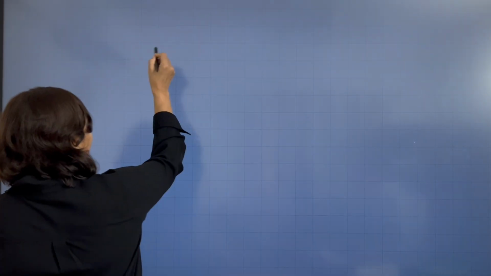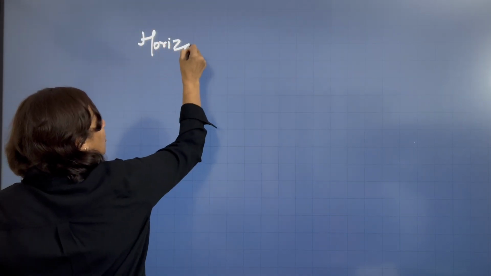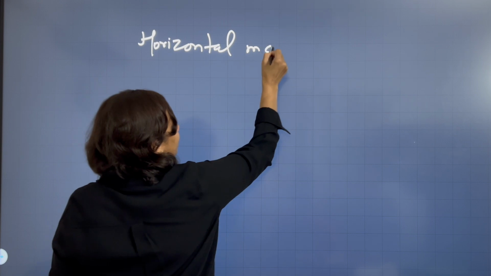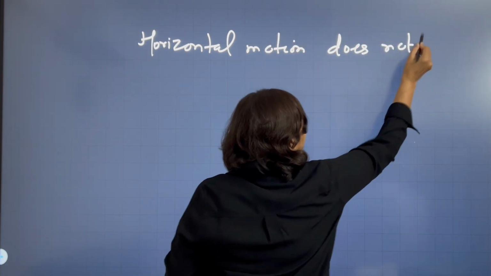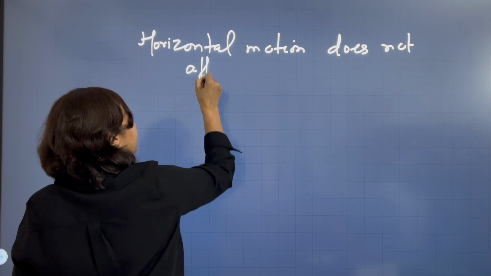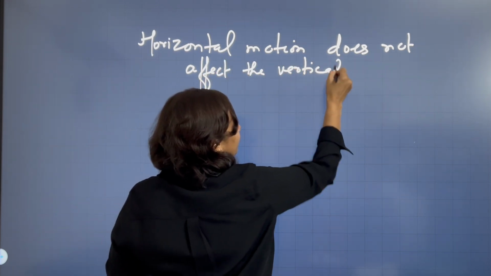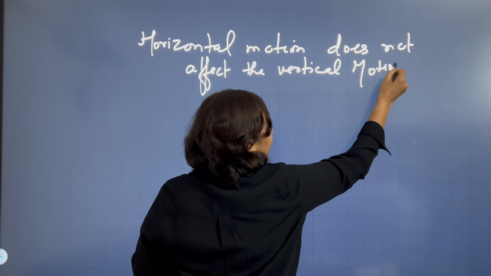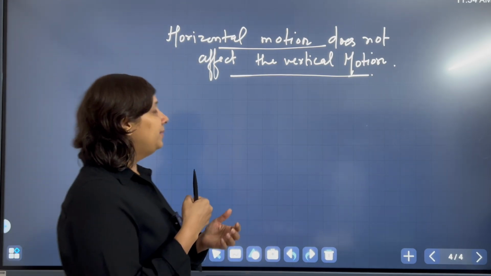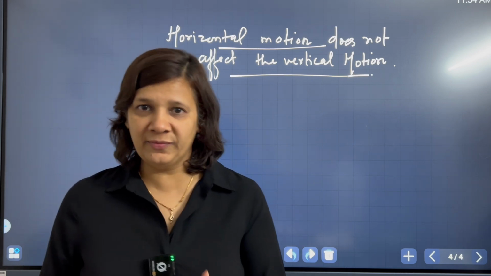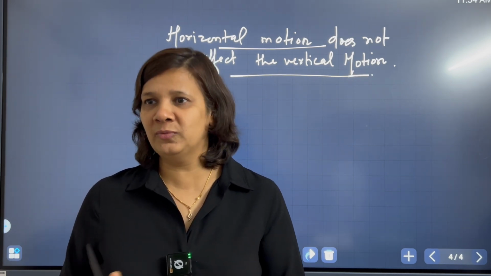That horizontal motion does not affect the vertical motion. So let us now understand what is the meaning of this statement, of this observation, that horizontal motion does not affect the vertical motion.